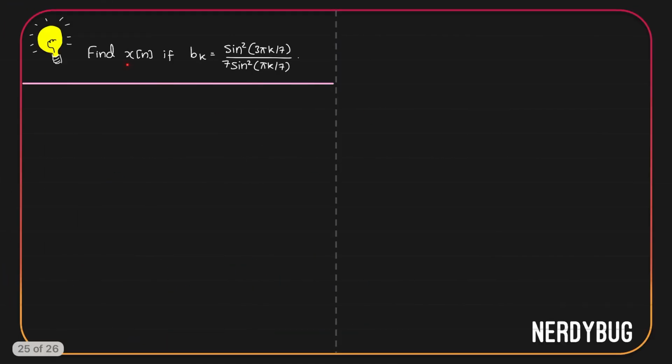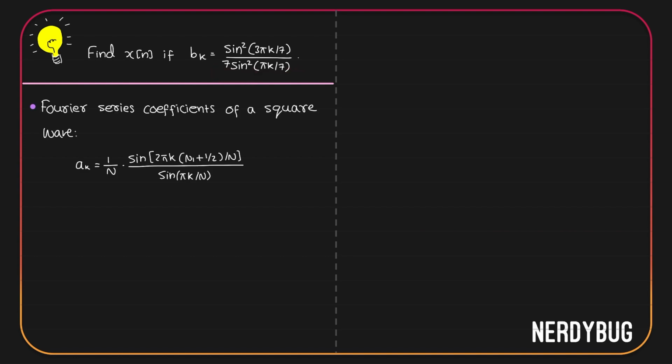We have to find the signal x of n. Its Fourier series coefficients bk are given as sine square of 3 pi k by 7 divided by 7 sine square pi k by 7. The equation of bk reminds me of something that we learned in the last video. We learned the Fourier series coefficients of a square wave are given in this form: 1 by n sine of 2 pi k n1 plus 1 by 2 divided by n divided by sine of pi k by n.